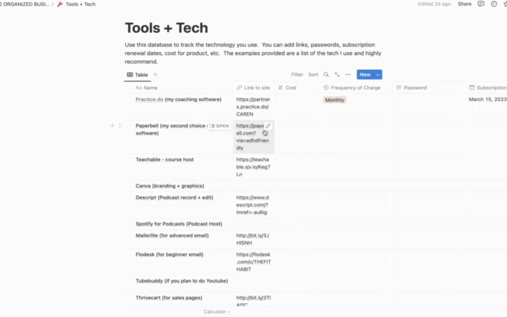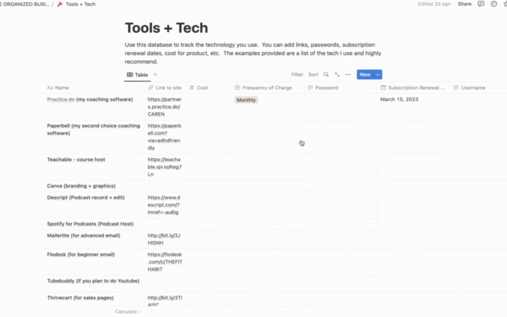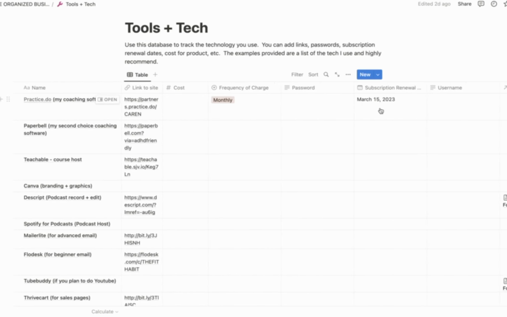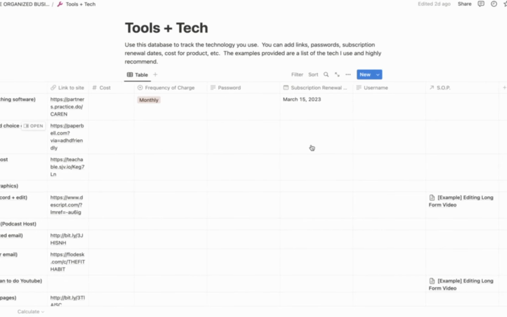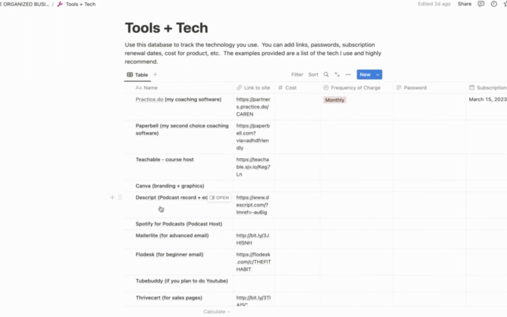But you want to put in a link to the site, the cost, the frequency of charge, your password and username, when your subscription renews in case you don't want to renew it, and any SOP that is aligned to that software. So for example, your SOP, which stands for Standard Operating Procedure, is just a process for everything you do in your business.